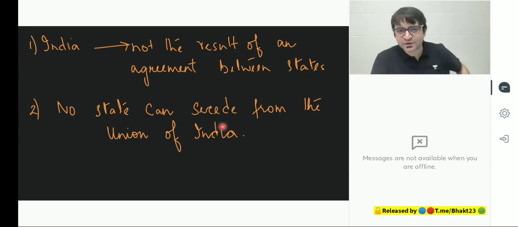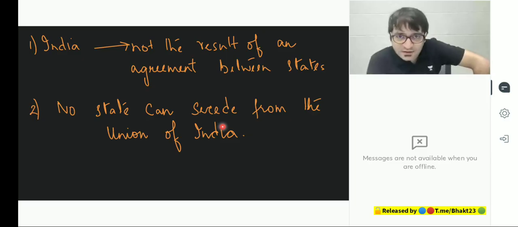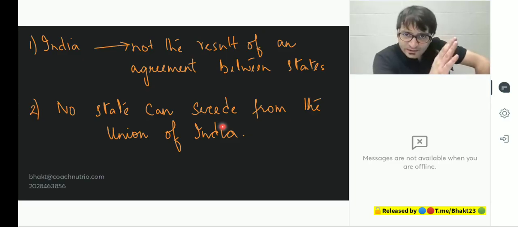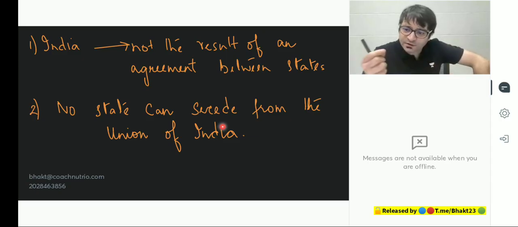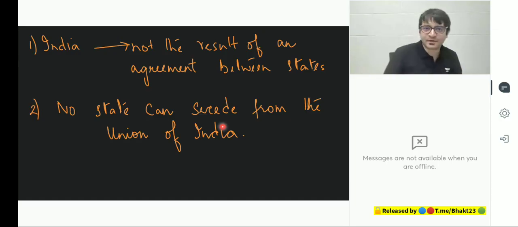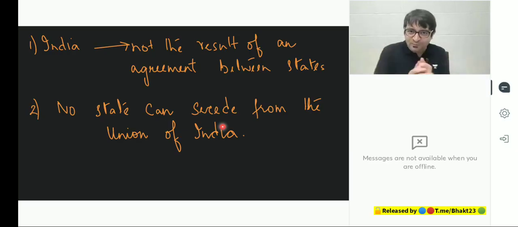I said, I don't understand. What are you saying? We need to teach civil services aspirants tomorrow. They will ask this question. What is this? India is not the result of an agreement between states. I said, listen to me carefully. In North America, there were 13 colonies which were under the control of Britain. These 13 colonies revolted against Britain. American War of Independence, American Revolution. And now these 13 colonies liberated themselves. They became independent countries. But now these independent countries decided to come together through a treaty.